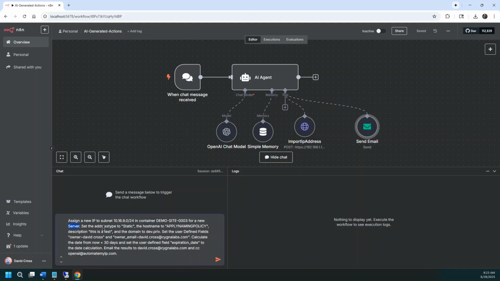So it does look for those type modifications. Address type is set to static. The host name I set to apply, and then the description I could set to others, and domain name. I also set the user definable fields. So it does allow me to set the owner email if those are out there. And then here is that calculate string I was telling you about.